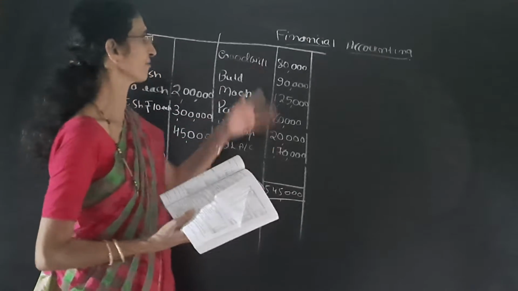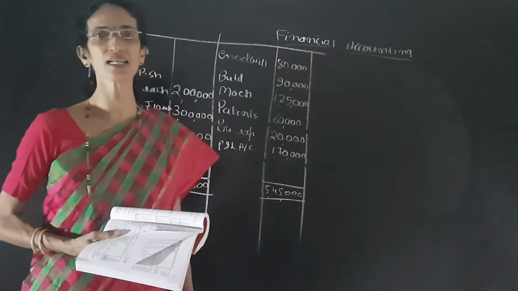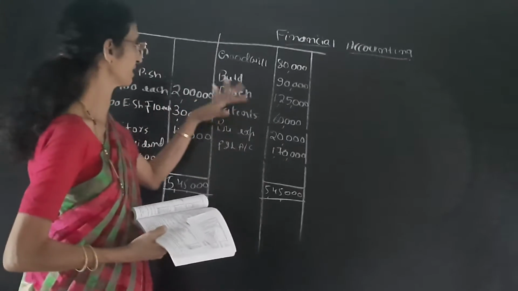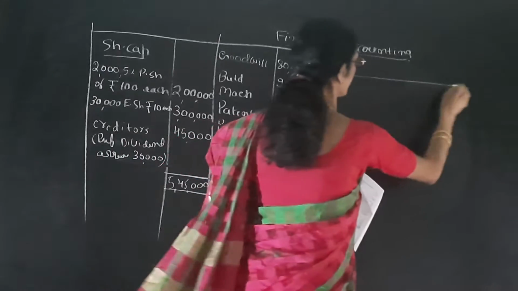I am a final year BCom student taking financial accounting. Under internal reconstruction, this is the balance sheet, and then we can pass the journal entries.